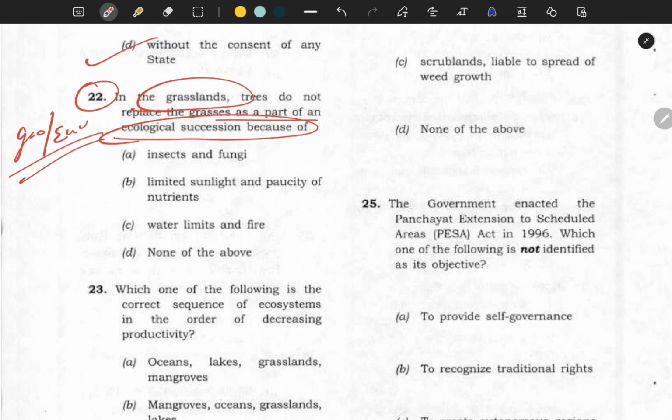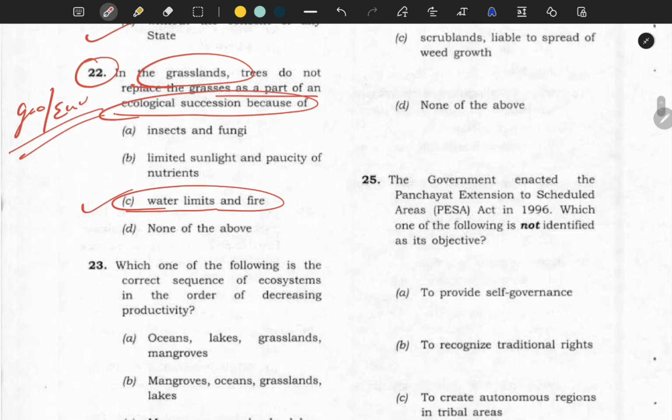So in grasslands, because of the water limits and fire, the ecological succession could not take place as it happens in the other types of ecosystem.